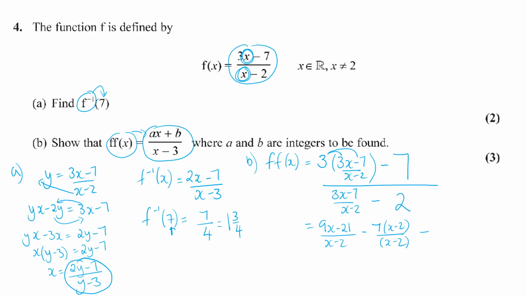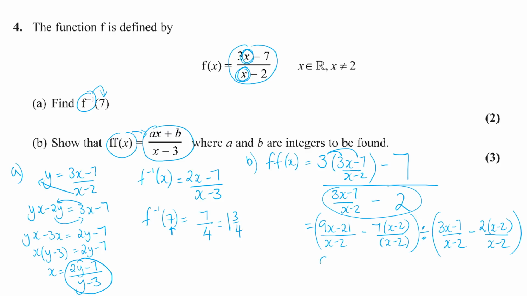Now I need to divide that by and do the same with this denominator. So it's a 3x minus 7 all over an x minus 2 minus a 2 times x minus 2 over x minus 2. So now I'm going to have a common denominator throughout, and I'm going to have that top numerator divided by that bottom denominator. And what's going to happen is we can tidy up the tops, put it over the common denominator, and you can see the common denominator throughout is an x minus 2.